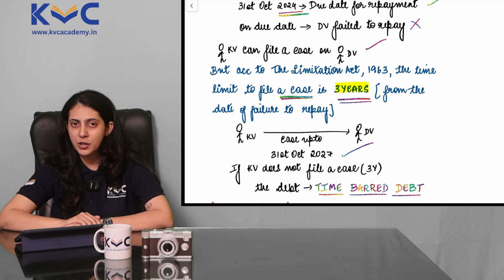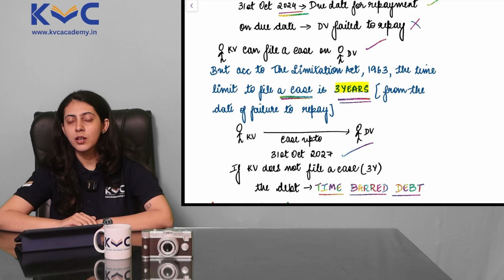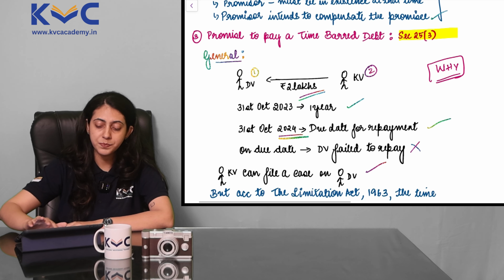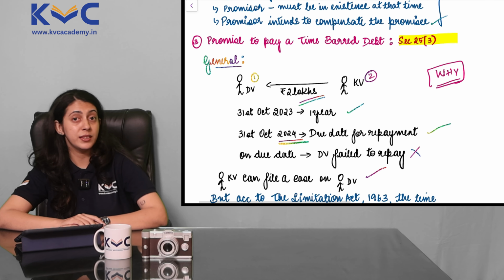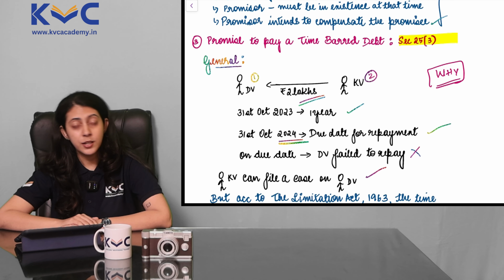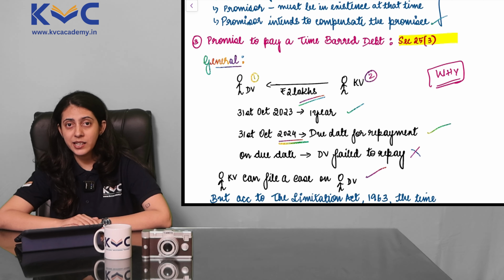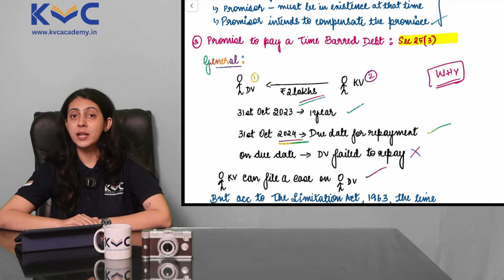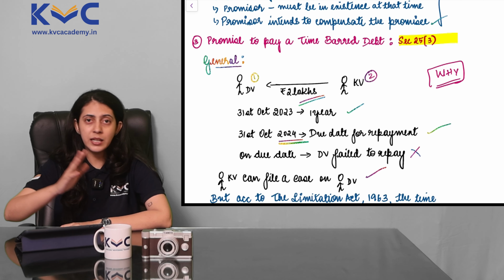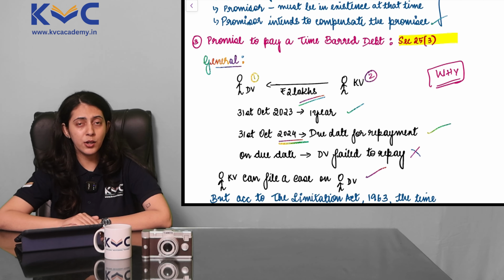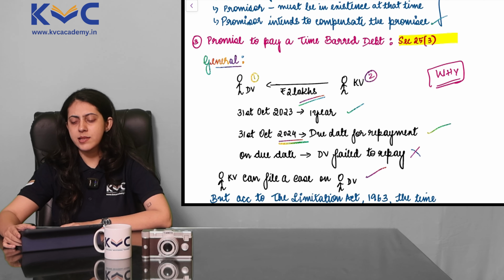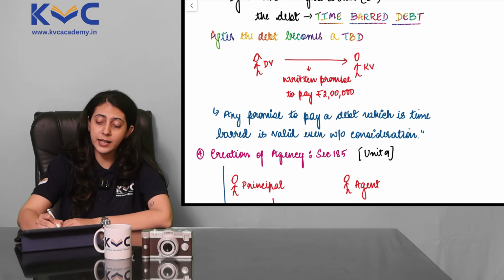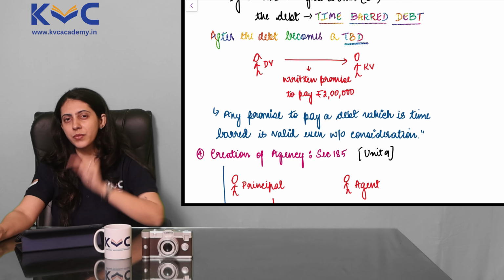Now, this was some background information. Now that you've understood the concept of time barred debt, let's see how it is applicable here. Section 25 subsection 3 says, a promise to pay a time barred debt is valid even without consideration. Once a debt becomes time barred, legally though it is not enforceable, Kiran sir cannot come and claim it from me. But let's say in an alternative universe, after the debt has become time barred,